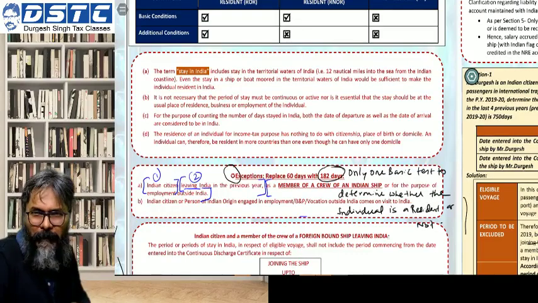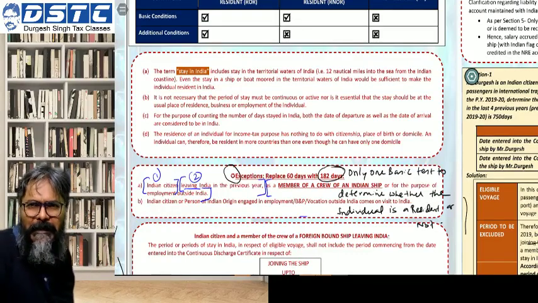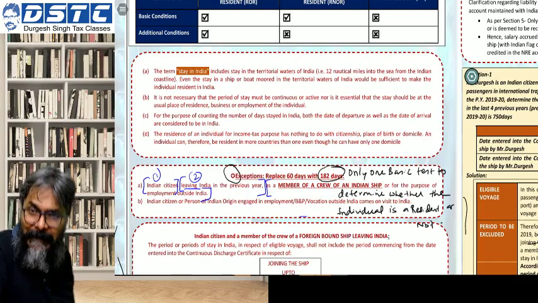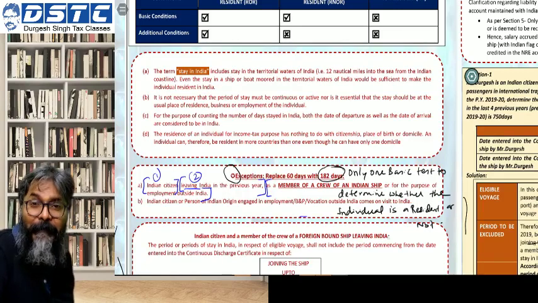Through your passport, it can be established that you are an Indian citizen. Now secondly, the fact that you are leaving India. You are living in India in the previous year, for what purpose? For the purpose of taking up employment outside India.